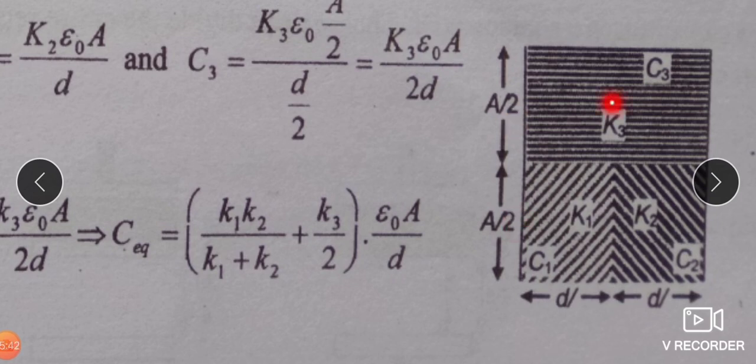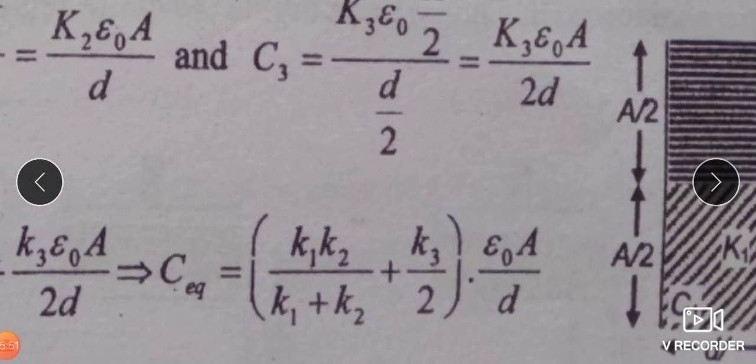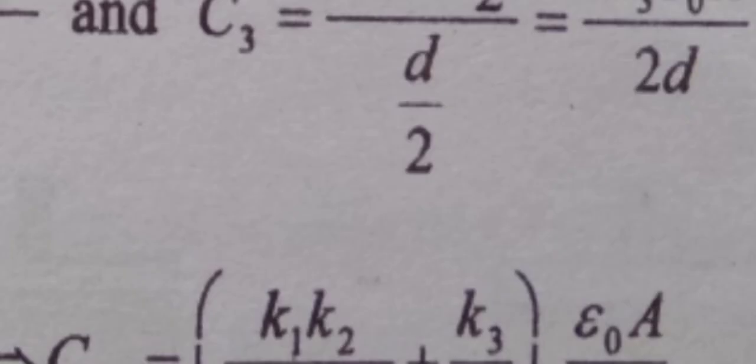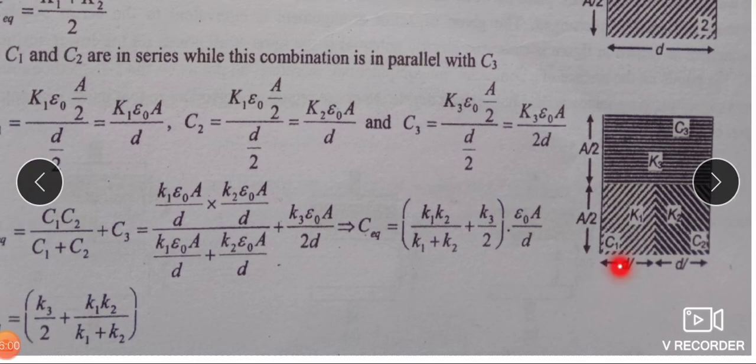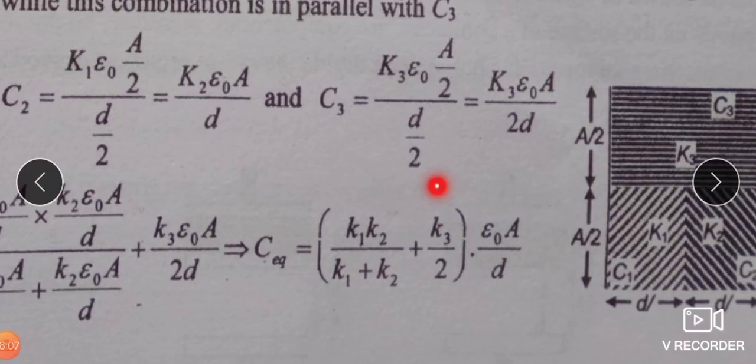Then the capacity of this slab of dielectric constant K3 is equal to K3 epsilon 0, the area of this part is A upon 2, divided by the thickness of this part. Actually it should be D, here it is wrong.